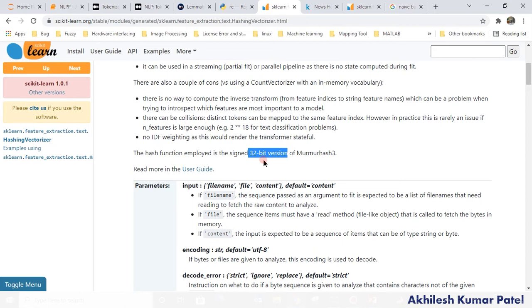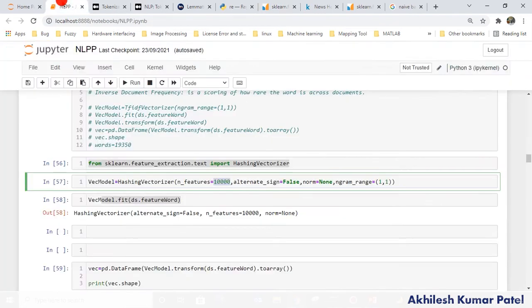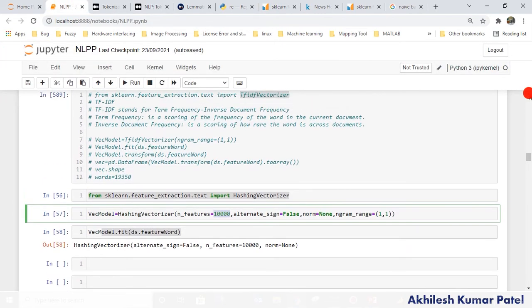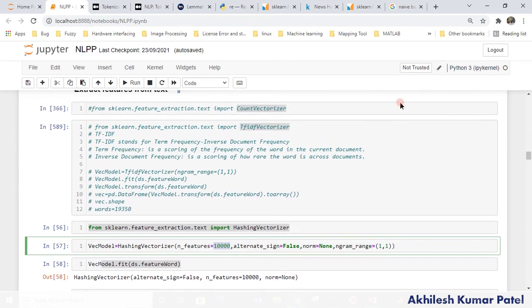Okay, but there is one drawback of this. Once it is encoded, you cannot decode that. So remember, if you are using count vectorization, you can decode it and identify at what index what kind of words is there. But if you use hashing, you cannot decode that. In my case I have lots of words, or you may use count vectorizer also. It's up to you. If you use that, you can decode it. In this case it cannot be decoded, but we will have the feature.